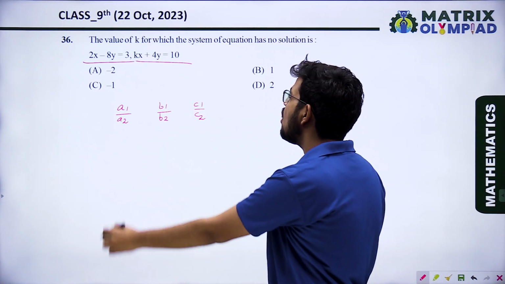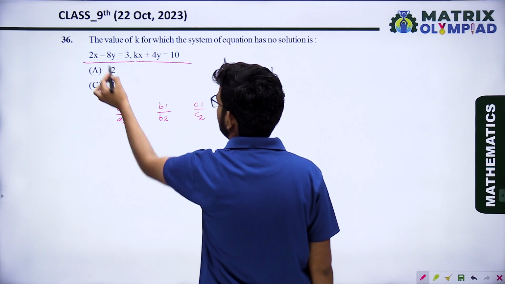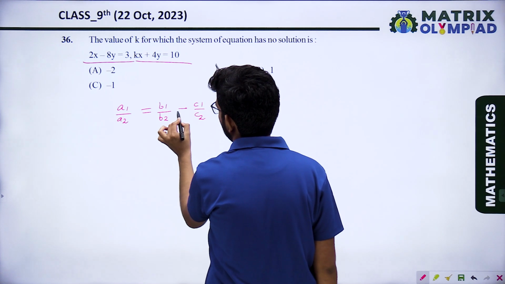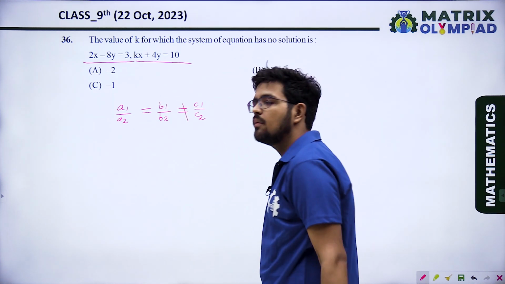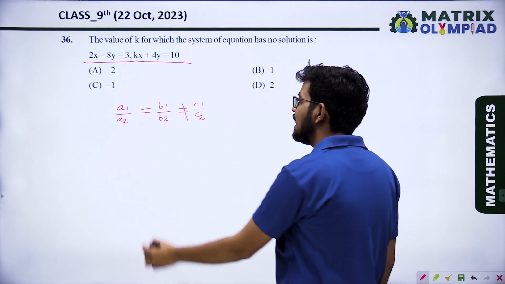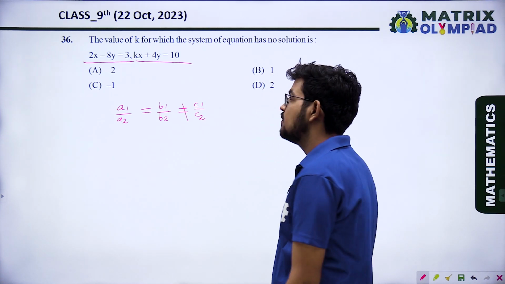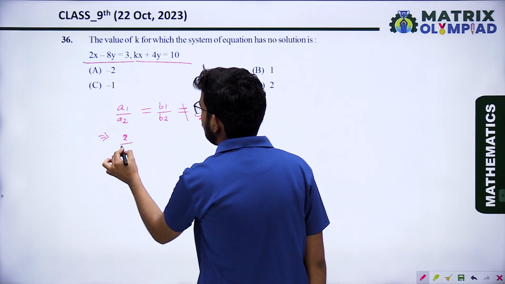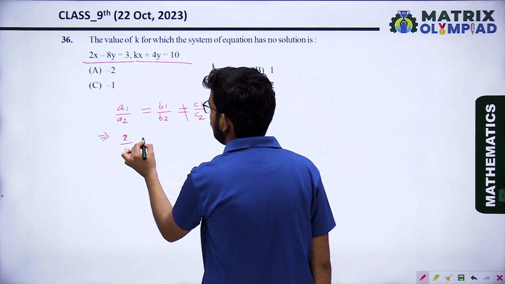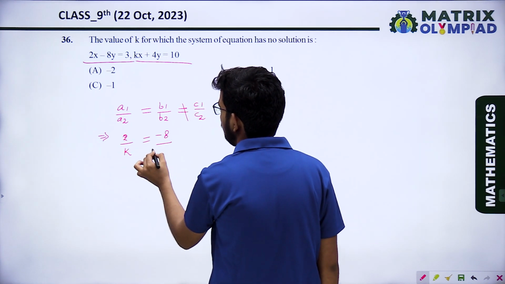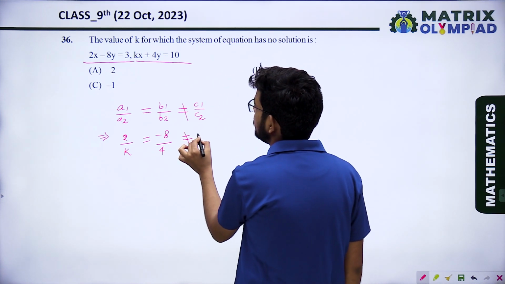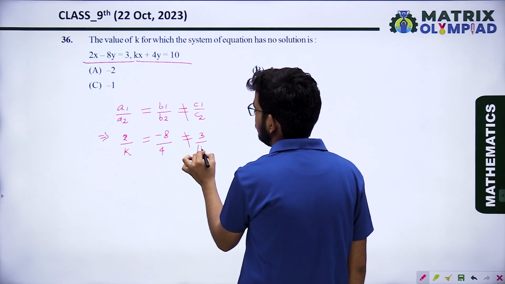If the ratios a1 upon a2 and b1 upon b2 are the same but not equal to c1 upon c2, then the lines are parallel. So when we compare here, that will be 2 upon k equals minus 8 upon 4 not equal to 3 upon 10.